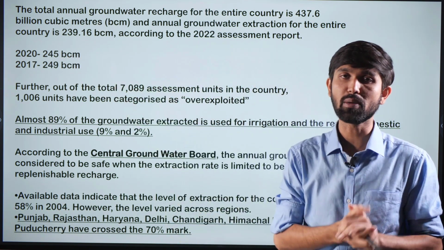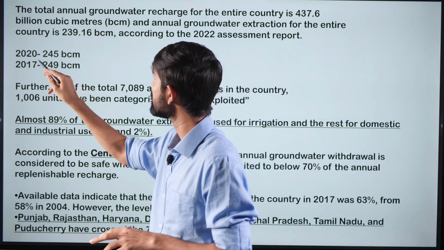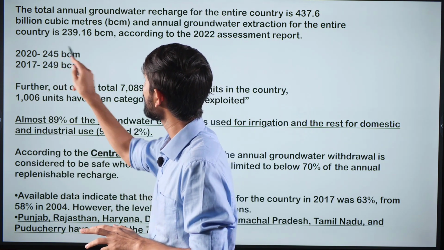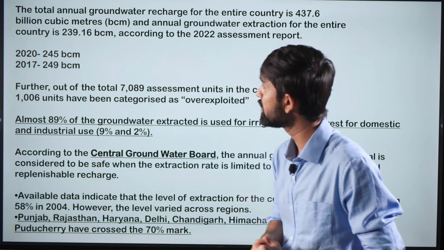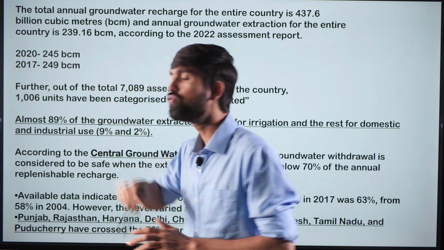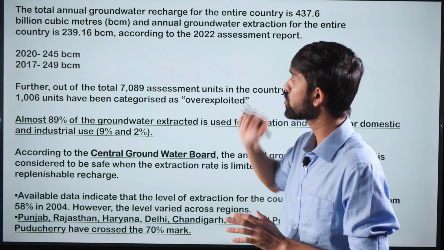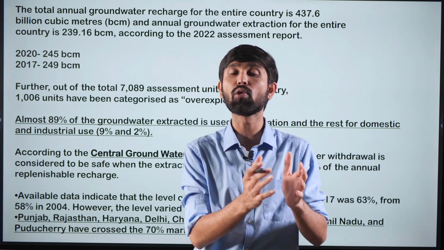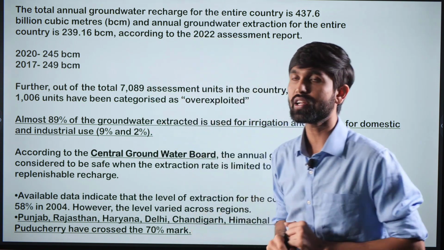lowest for many years, lowest since 2004, whereas in the earlier years, let's say the last year 2020 had 245 billion cubic meters of extraction rate, which was more than the current rate, and in 2017 it was the highest, wherein it had 249 billion cubic meters of groundwater extraction. So this shows what is the level of groundwater that is being extracted and what is the level of groundwater that is required for the level to recharge itself.